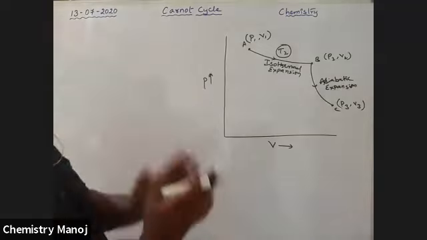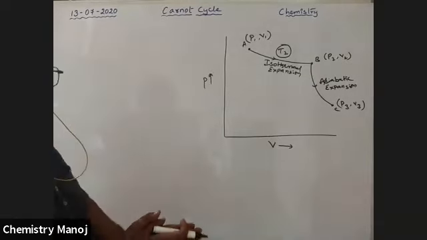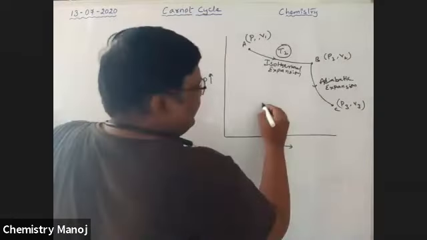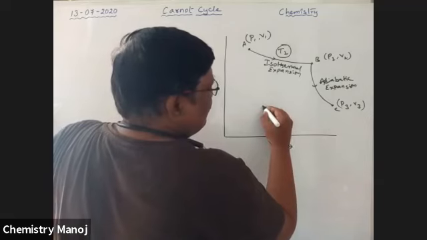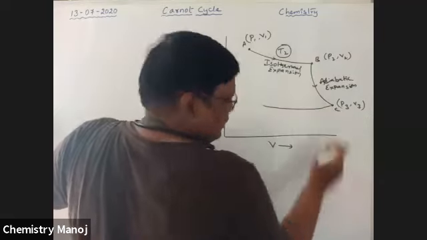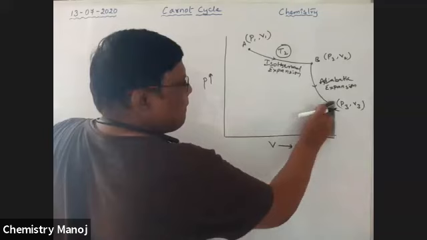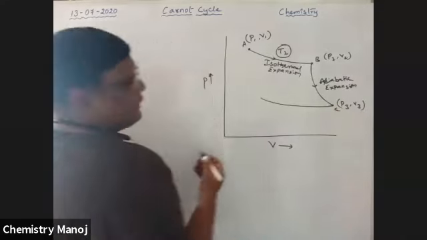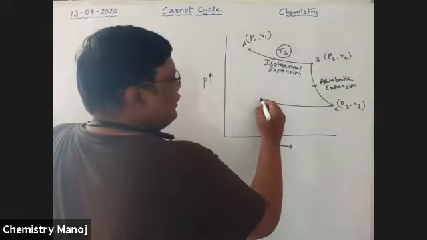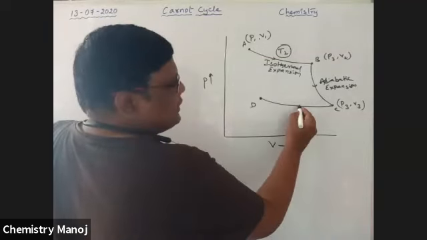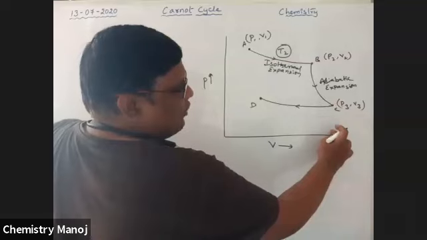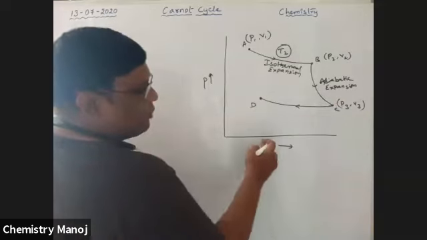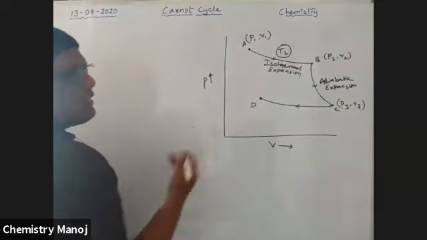Now the system is compressed. Another operation is there, that is compression. So the system moves like this, and this is point D. This is the direction. It is the initial volume, it is the final volume, volume decreased, so volume decreased means compression.